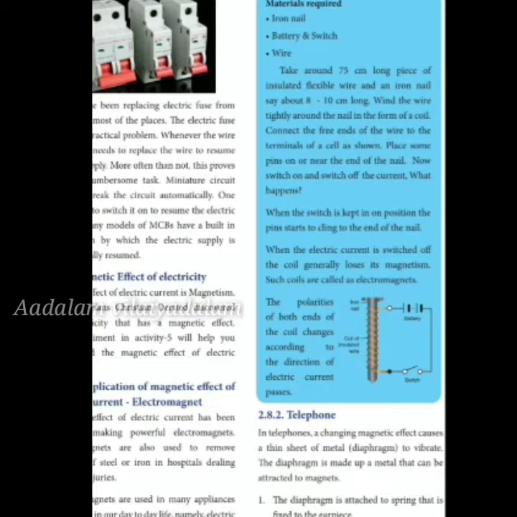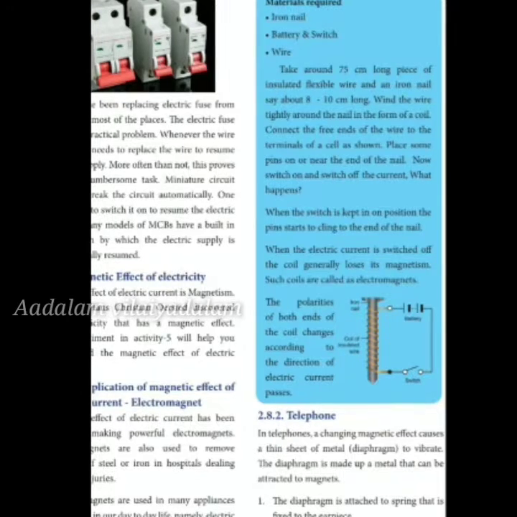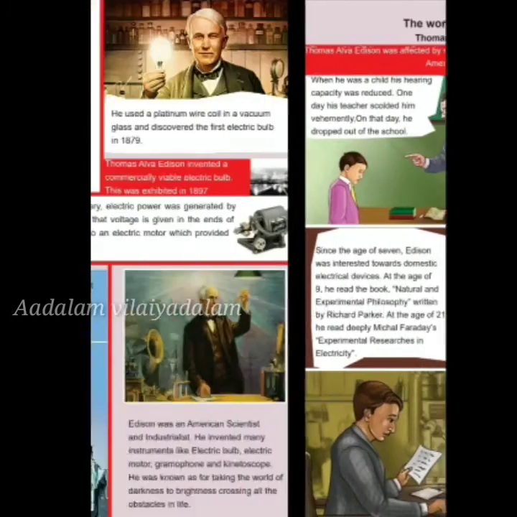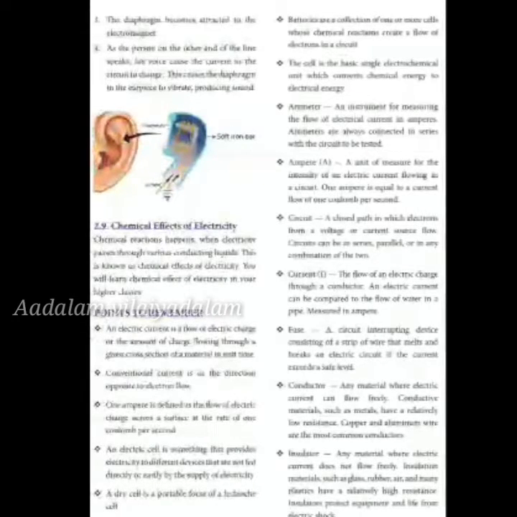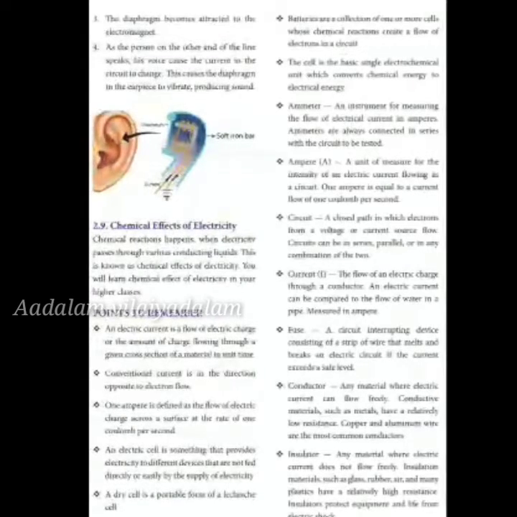The diaphragm is attached to a spring that is fixed to the earpiece. When a current flows through the wires, the soft iron bar becomes an electromagnet. The diaphragm is attracted to the electromagnet, and as soon as this happens, vibration occurs and the voice comes from the other end. When a person speaks, it becomes a current and a magnetic field is created, and the phone vibrates. As the person on the other end speaks, his voice causes the current in the circuit to change. This causes the diaphragm in the earpiece to vibrate, producing sound. Because of the sound, the phone vibrates when a call comes.